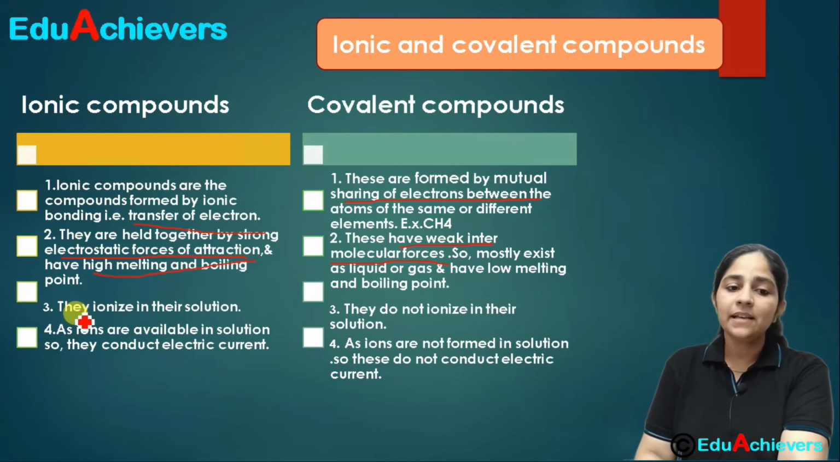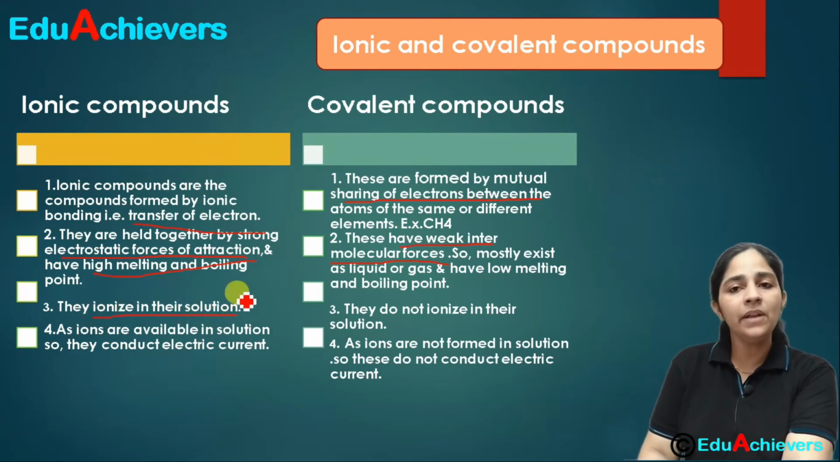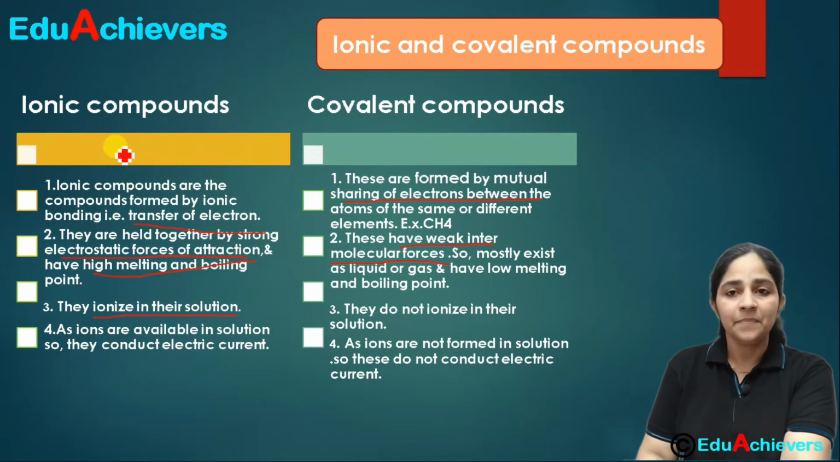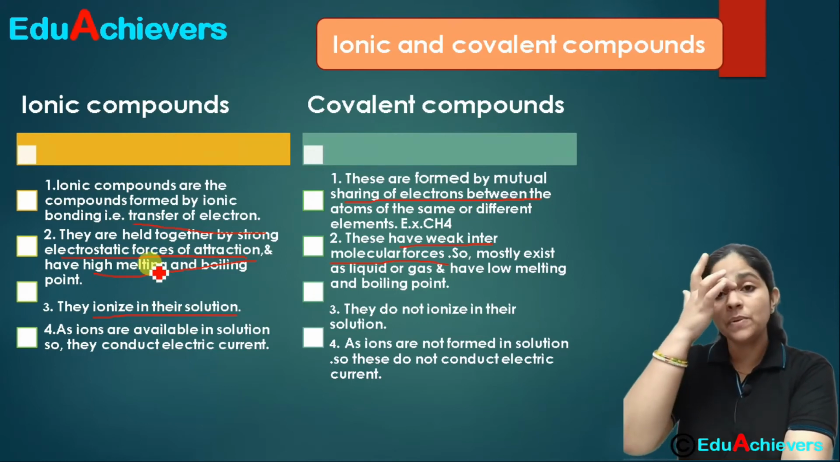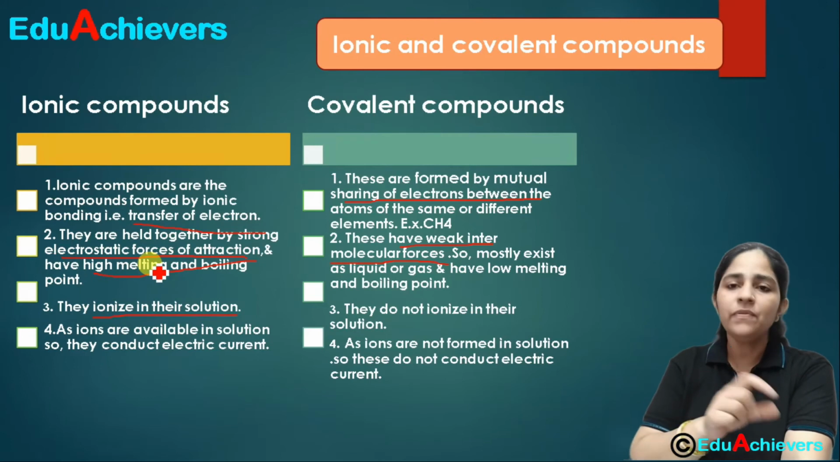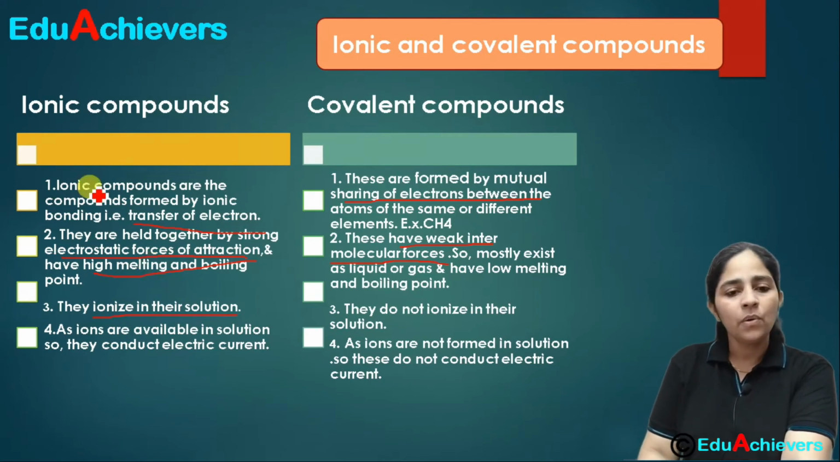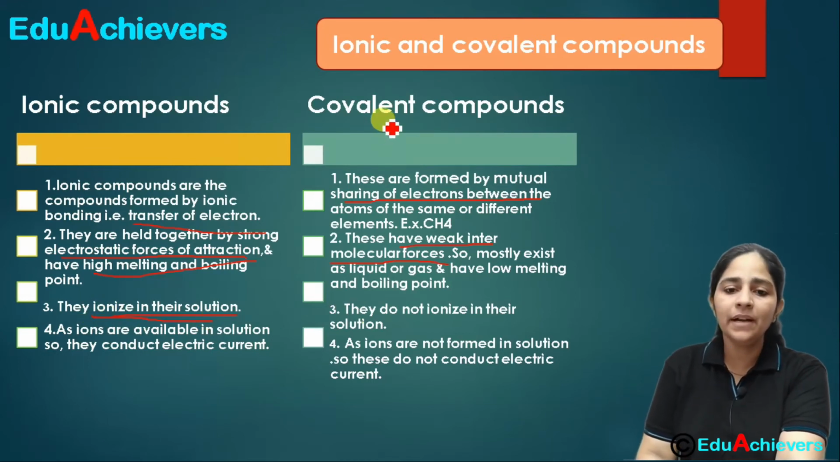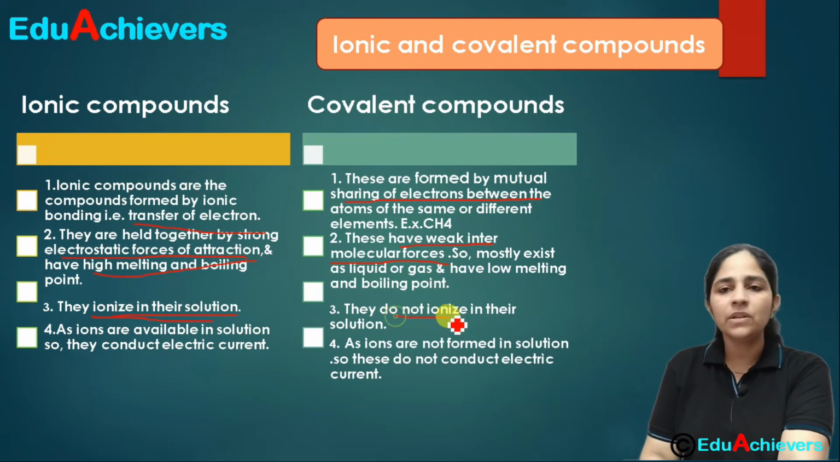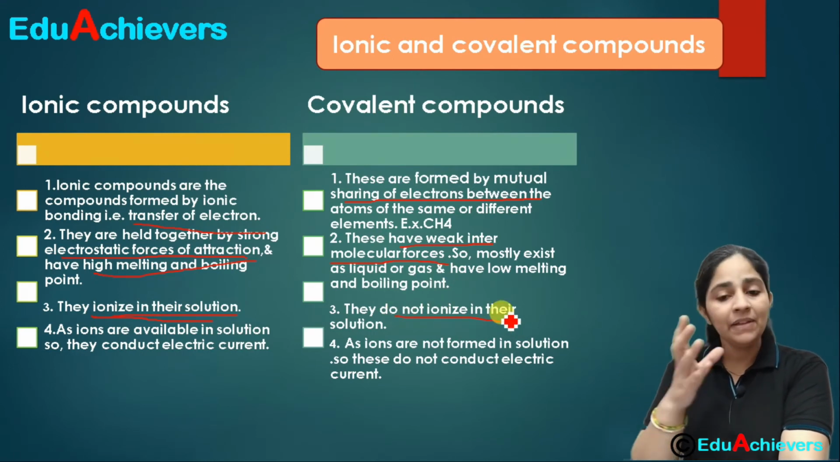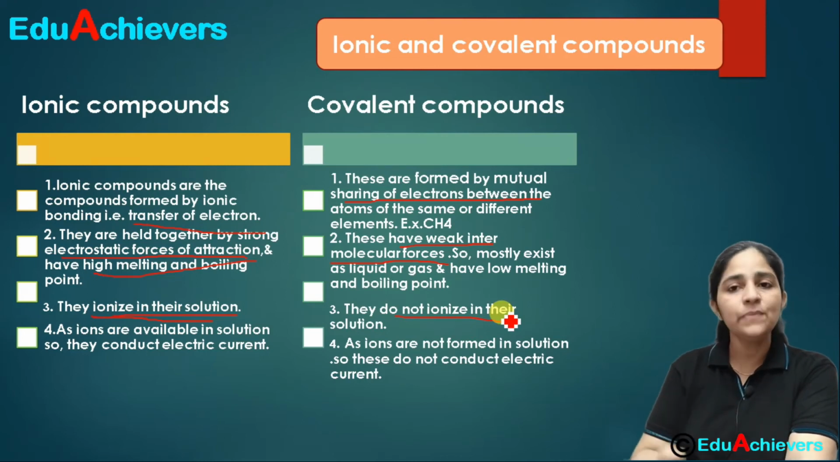Now, the next thing we can say is that ionic compounds ionize in solution. They exist as ions, like Na plus and Cl minus. When sodium chloride, the common salt which we use in the kitchen, is dissolved in water, it will form sodium ions, Na plus, and chloride ions. So they ionize in solution. Whereas covalent compounds do not ionize in solution. That means they will not form ions. And when ions are not available in the solution, the solutions of covalent compounds do not conduct electric current. Okay, so we need to understand them.